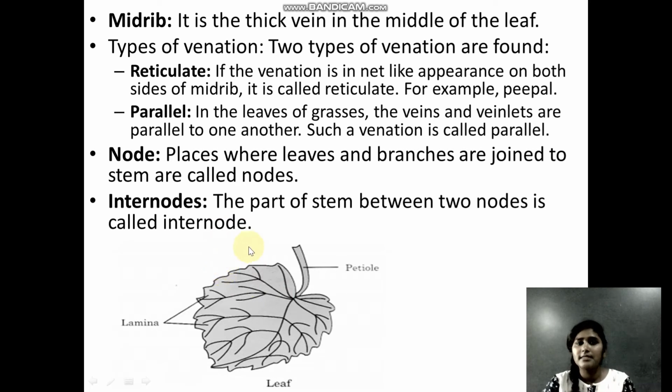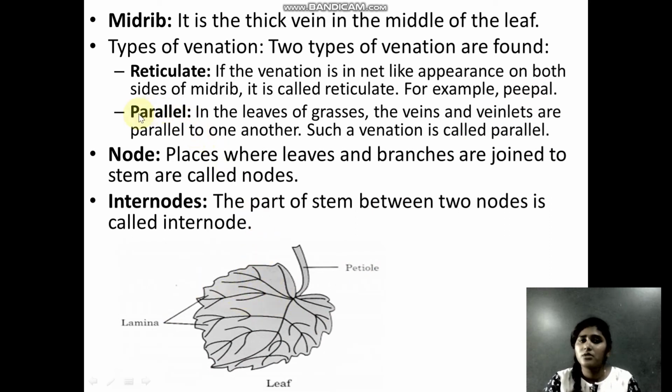Reticulate means you have the main midrib, and from the midrib you have different veins which are branching out, and they form a network. If the venation has a net-like appearance on both sides of the midrib, it is called reticulate. Example, peepal. So the midrib is there, and on both sides you have different veins which are coming out.